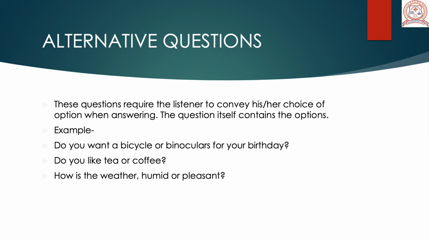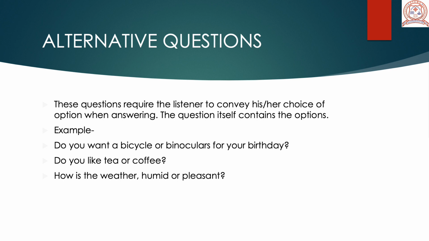The question that your father asks you, you are the listener, he is the speaker. He asks you and gives you a choice, and you, the listener, will tell him your choice of option, whether it is a bicycle or binoculars for your birthday, right?